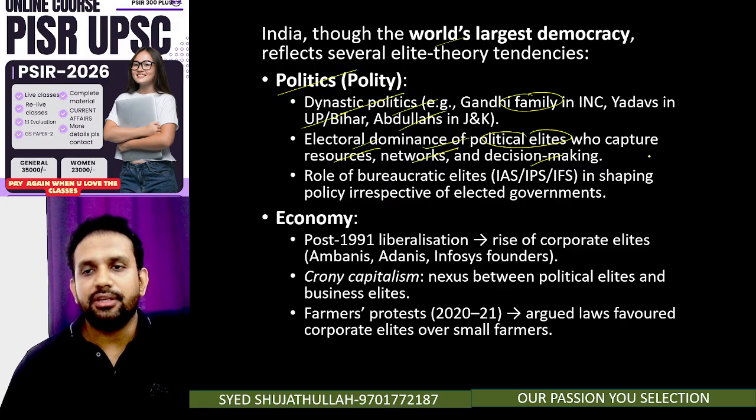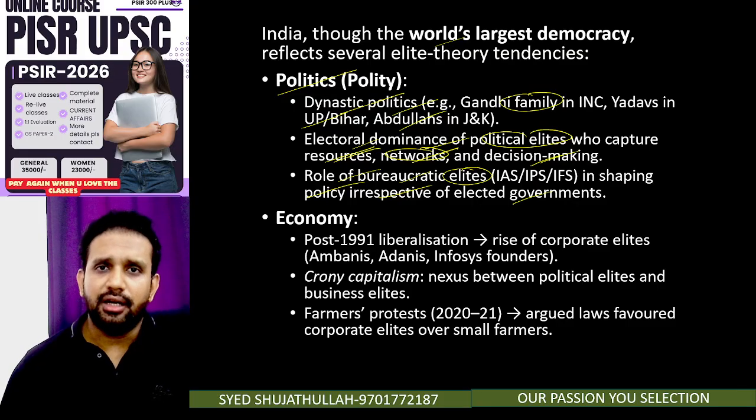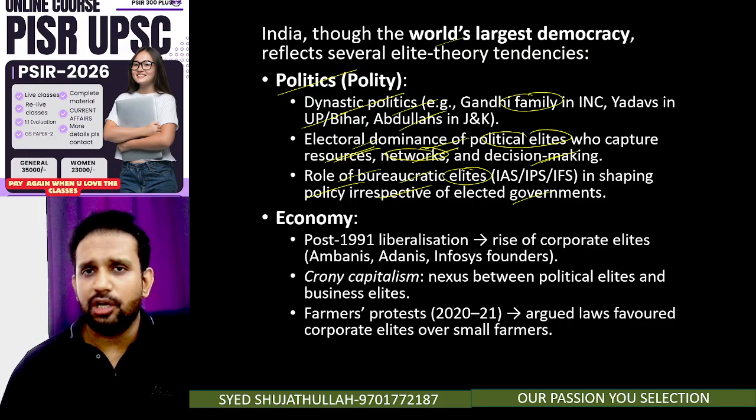Okay, means here Adani, Ambani, whoever are there, they have a lot of financial resources, they have good networks, and they influence the decision making. Role of bureaucratic elites is also there in shaping policy irrespective of the elected government. Only a handful of bureaucrats. If we talk about Telangana, Group 1 officers are 2,500, Group 2 officers are 2,000. So almost 2,500 people are running the show in Telangana for a 3 crore 50 lakh population.